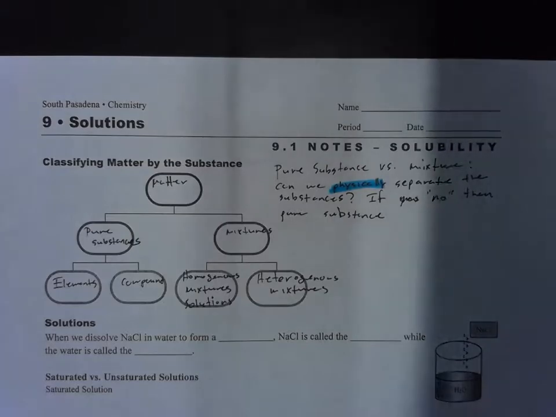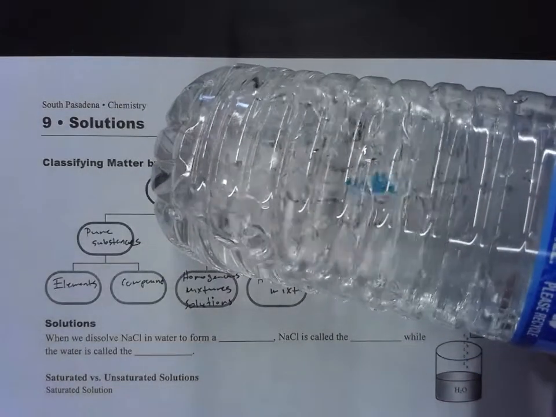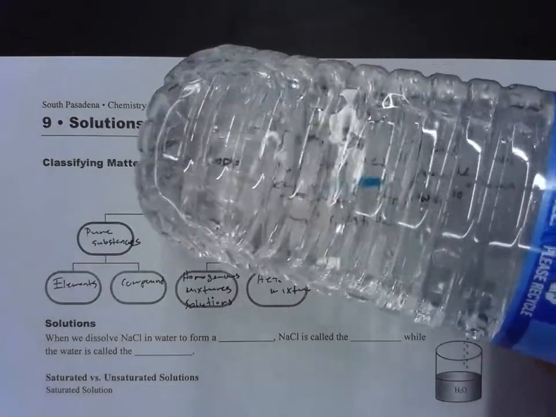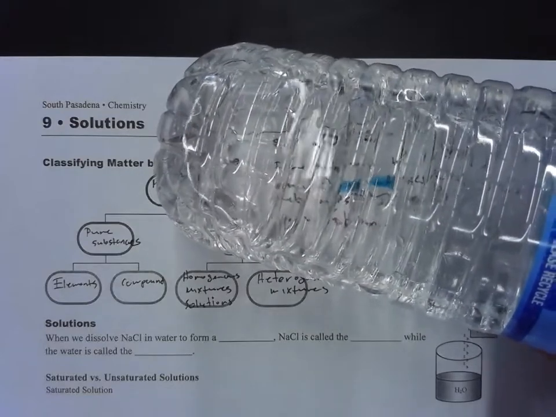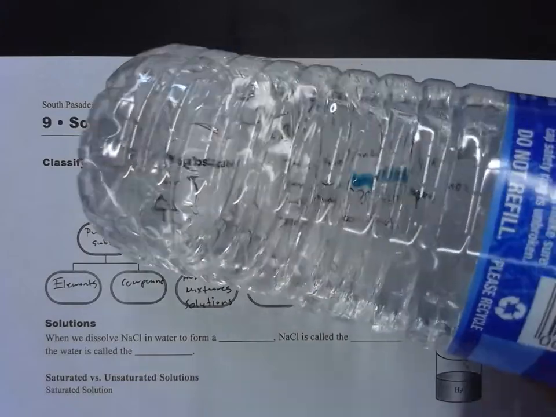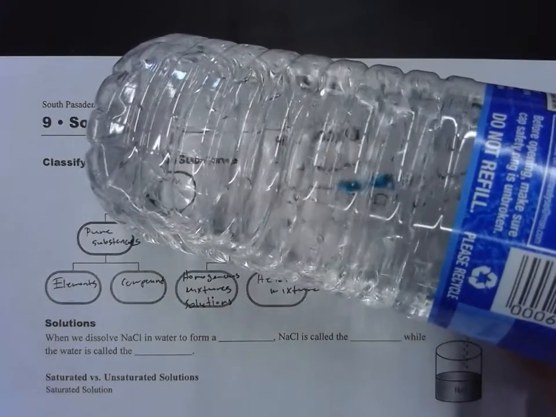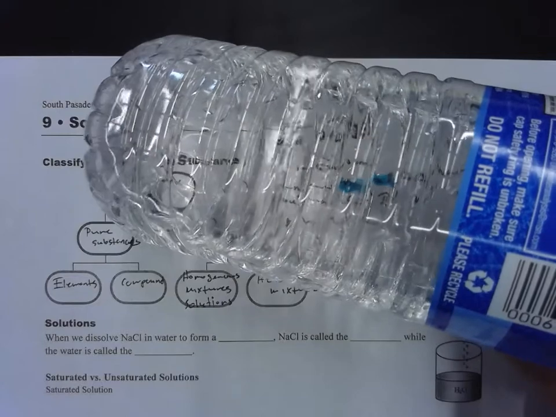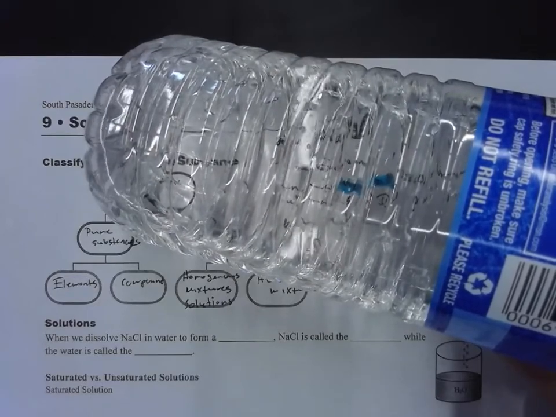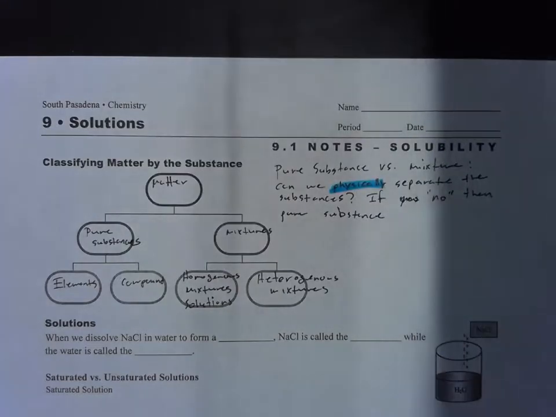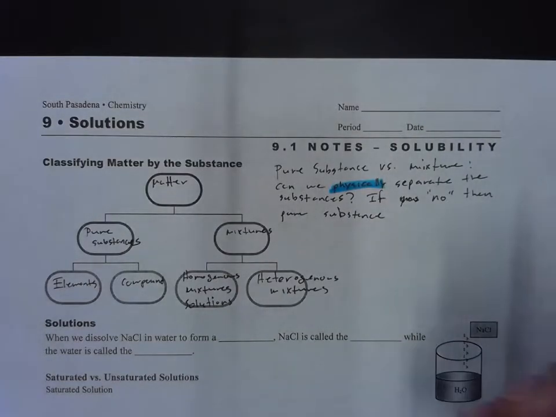It's uniform throughout. So if I had a solution of salt and water, there's no way you'd be able to tell there's salt in there unless you tasted it or ran some kind of chemical analysis on it. It would be completely uniform throughout. Even though it's a mixture of salt and water, you wouldn't be able to see it. Whereas I could very easily look at cottage cheese and see there are some milk proteins in there, some fats, and so on. That's a heterogeneous mixture. It's not uniform throughout.